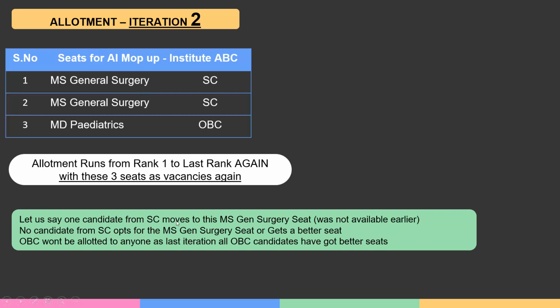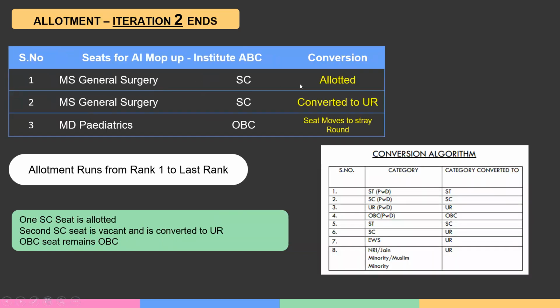So let us say one candidate from SC, at rank 7,000, gets this MS General Surgery seat, the first MS General Surgery seat in ABC, which was not available in the earlier iteration. So this gets allotted. The second seat, let us say, is not opted for by any SC candidate. Again, no SC candidate opts for it. MD pediatrics obviously will remain unopted because it is still in OBC. Since the first seat is allotted, it moves out of vacancy and that SC candidate gets that seat. The second seat is unallotted.